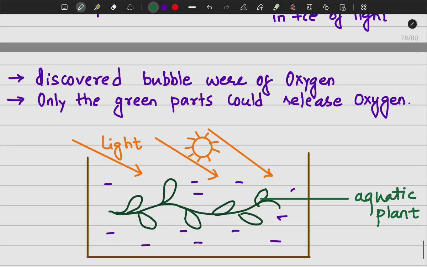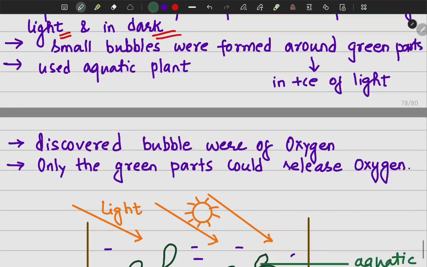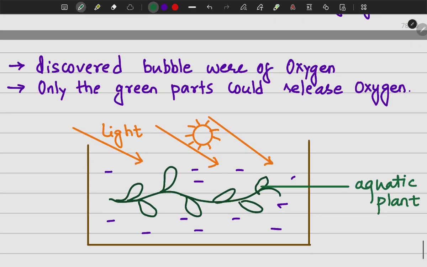He observed that there were small bubbles arising from the green parts of the plant. So what could be causing the arising of bubbles around the green parts? He observed that small bubbles were being formed around the green parts in the presence of light. And later he discovered that these bubbles were of oxygen. And on the basis of that, he concluded that only the green parts could release oxygen. Only the green parts of the plant could release oxygen.